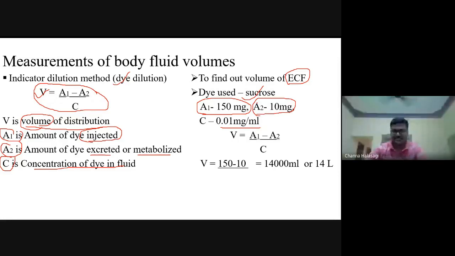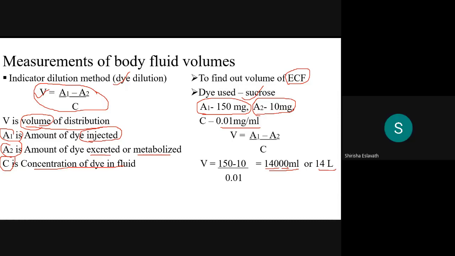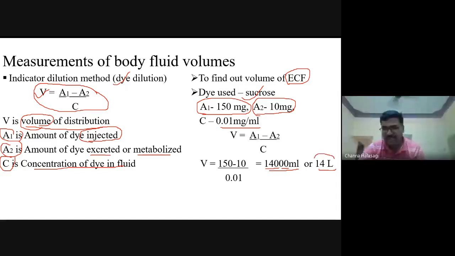You've done the wrong calculation, guys. You've missed a zero somewhere. Say 150 minus 10 divided by 0.01. So 140 divided by 0.01 comes to around 14,000 ml. This example is directly from Ganong. Is it correct? See, 140, after that two decimals, put two zeros. 14,000 ml is nothing but 14 liters.